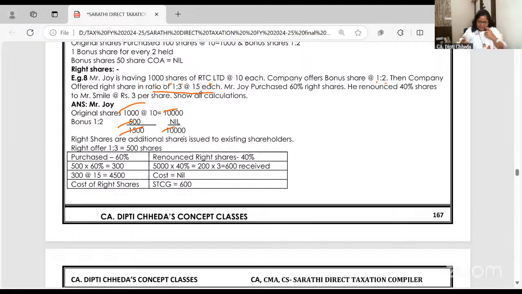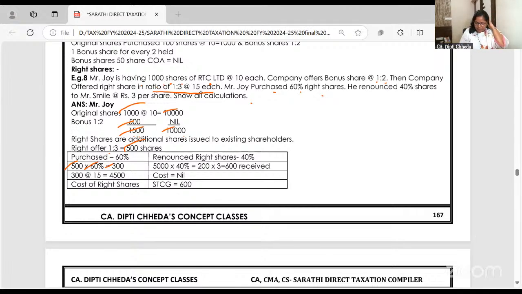Let's do it together. So 1,000 shares I had, 500 bonus shares, 1,500. On 1,500, 1 right share for every 3 held. So on 1,500, 500 right shares I will get. Joy purchased 60% of the shares. 500 right shares are allotted to me.